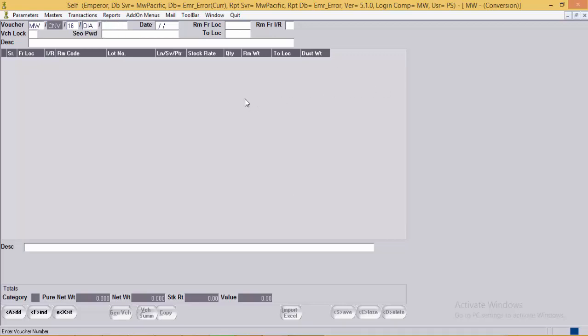Here we complete the understanding of loose RM transactions.